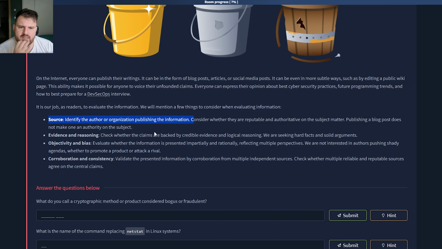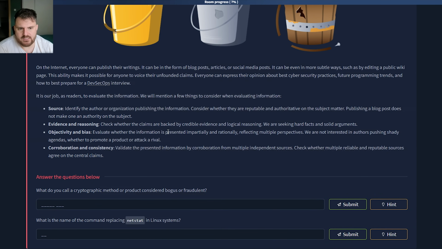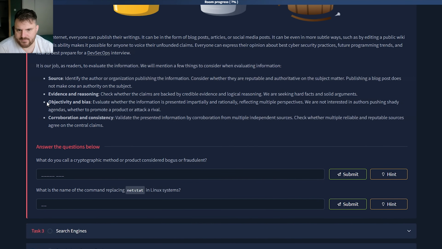Source: identify the author or organization publishing the information. Consider whether they are reputable and authoritative on the subject matter. Publishing a blog post does not make one an authority on the subject. Evidence and reasoning. Check whether the claims are backed by credible evidence and logical reasoning. We are seeking hard facts and solid arguments.